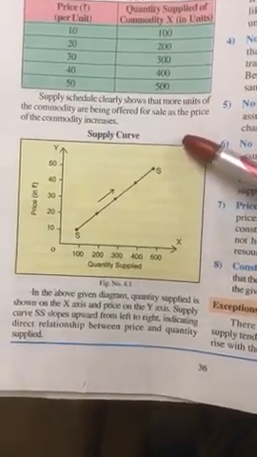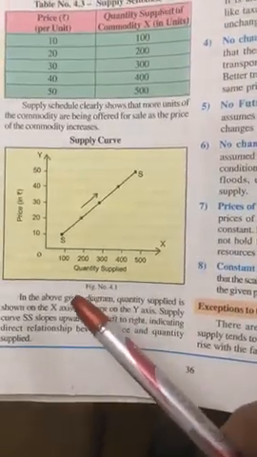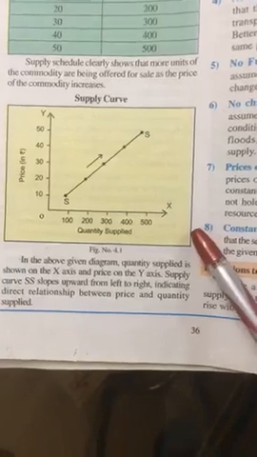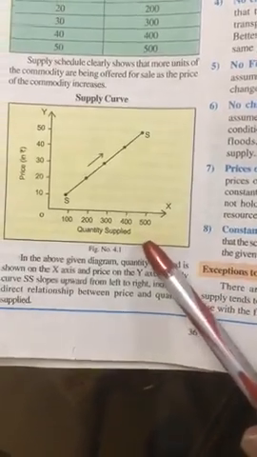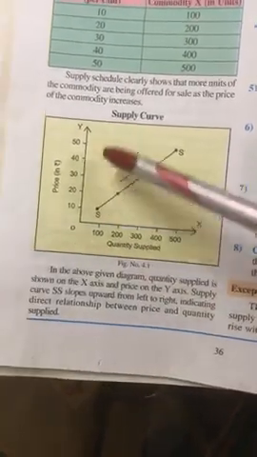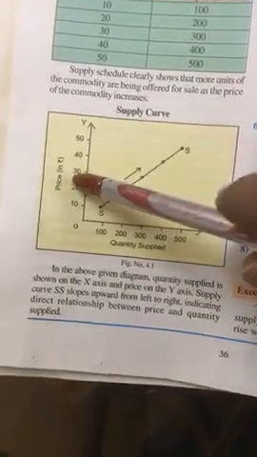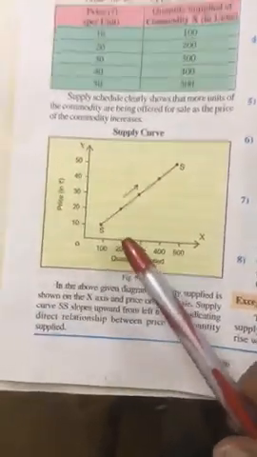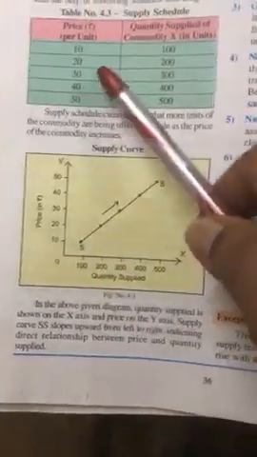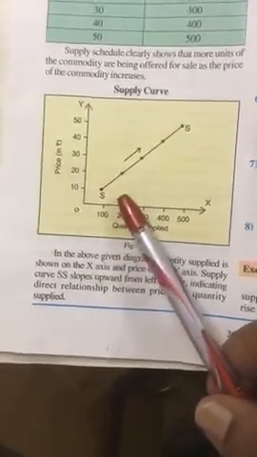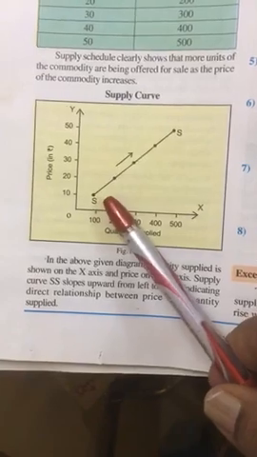So, in the supply curve, OX axis shows quantity supplied by seller, offered for sale. OY axis shows price in rupees. Now, as the price was 10, quantity offered for sale is 100.